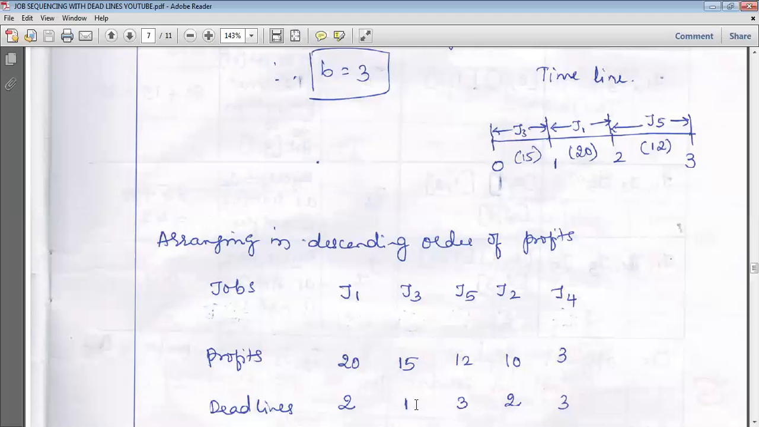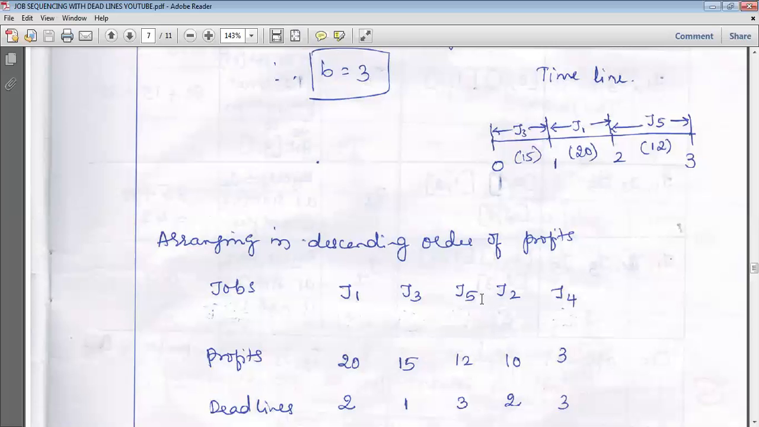He is ready to wait for 1 hour. So the time slot allotted for him should be between 0 to 1. Was 0 to 1 free? Yes, it was free. So we'll allocate, and this job is allotted and he will get a profit of 15 rupees. Go to the next job.